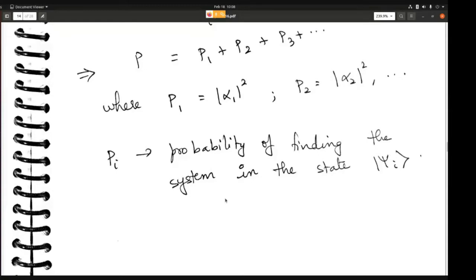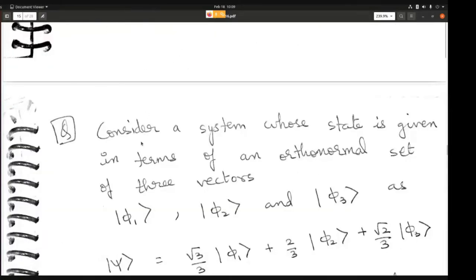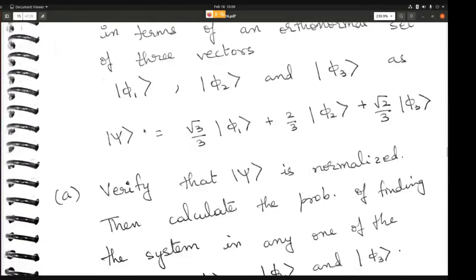So now let's do a problem. Yesterday also we learned about probability, and today also. So now I think we can do one problem. Consider a system whose state is given in terms of an orthonormal set of three vectors. The three vectors are ket phi 1, ket phi 2, and ket phi 3. These three vectors combine together and make up the wave vector psi. So psi is given by this linear combination of the three state vectors.